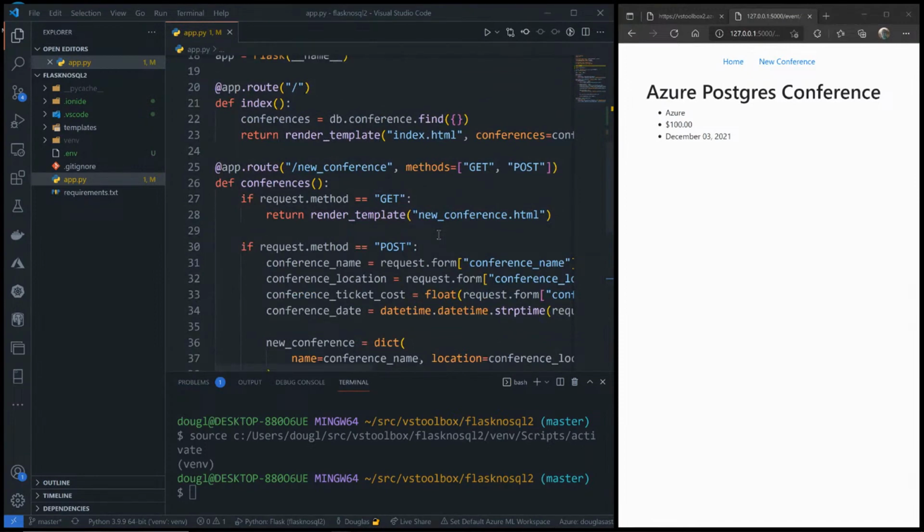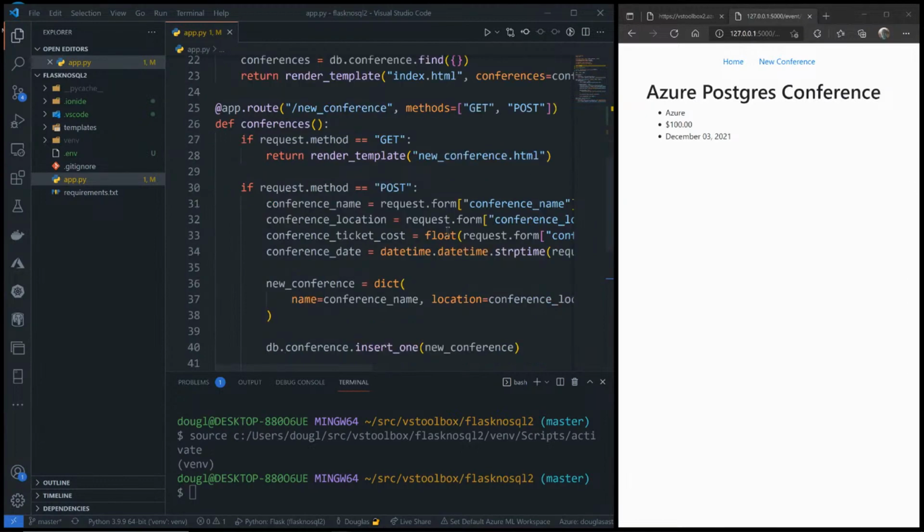I will say there is also MongoEngine, which is what they call an object document mapper, which has an API similar to that of the Django ORM, much like SQLAlchemy has. However, it works with MongoDB, and so you could create a model object there, and it would sort of enforce a schema onto MongoDB, but by default, there is no schema on MongoDB.